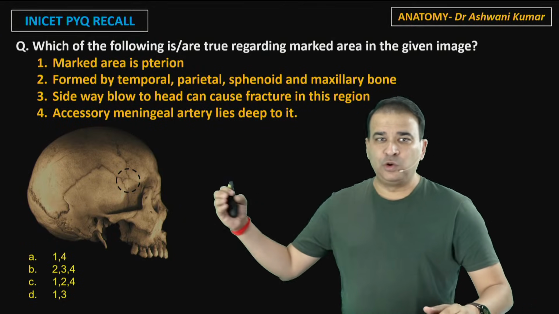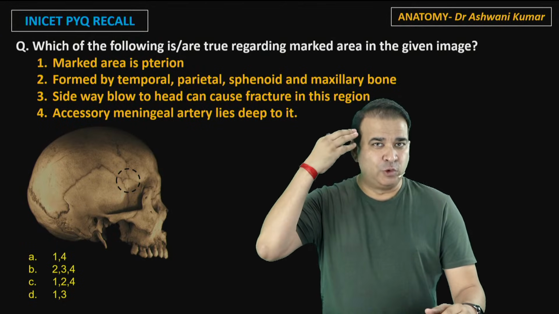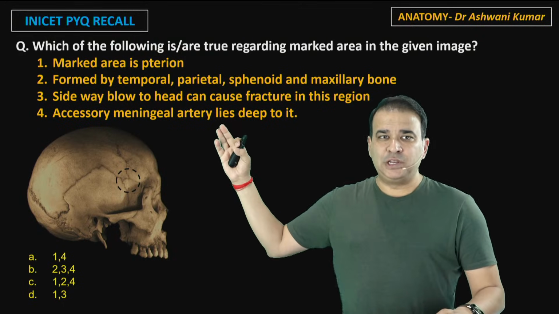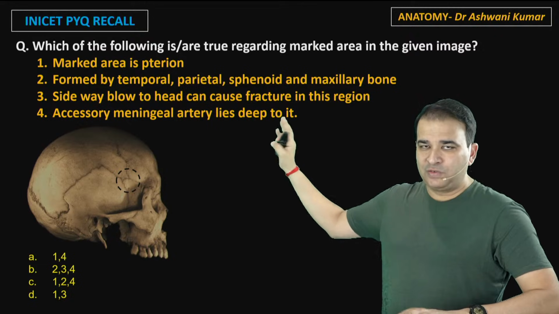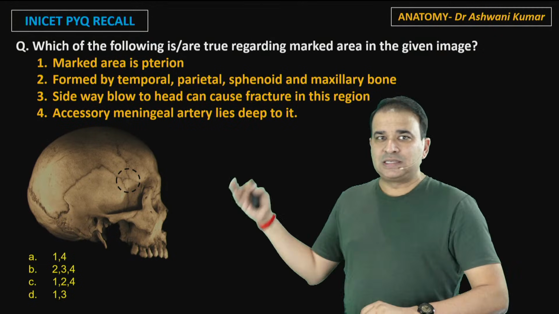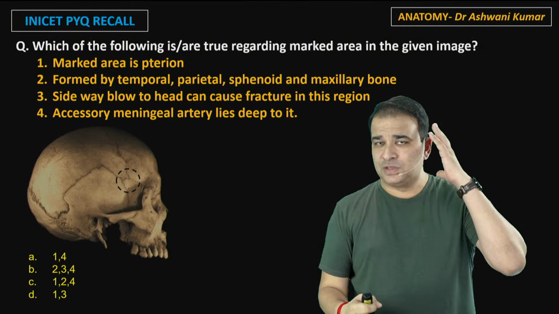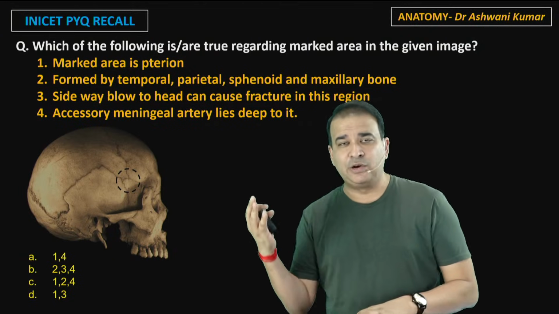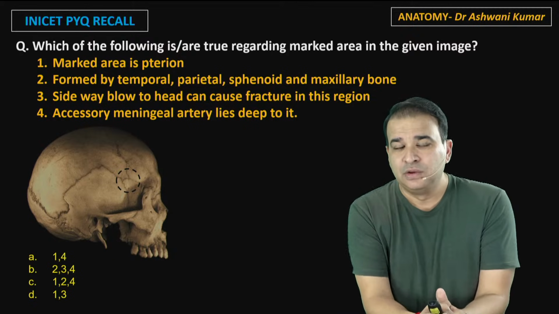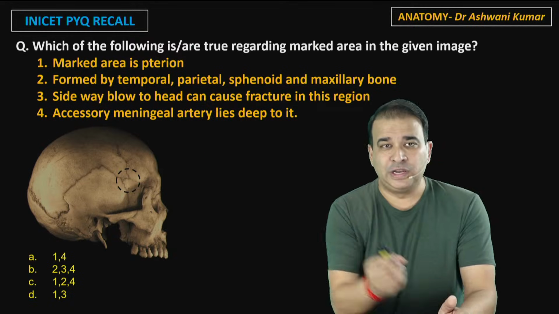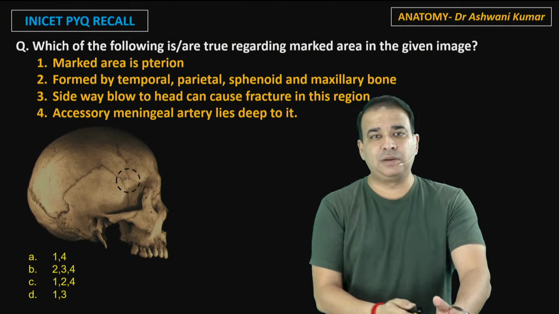I'm pretty sure everyone knows that there is a junction of four bones at this point, which is called the pterion. Now the marked area is the pterion. It is formed by so and so bones, whatever it is written, I'll come to that here. A side blow to the skull can lead to a fracture of this region. Yes, it is a very thin part of the skull bone on the side here. Falling on the side or any blow on the side of the skull can lead to a fracture of this region. And the accessory meningeal artery lies deep to it. So we need to assess which statements are true and which statements are false here.